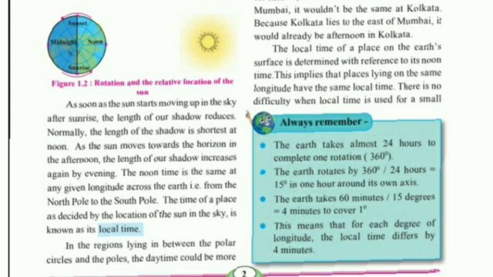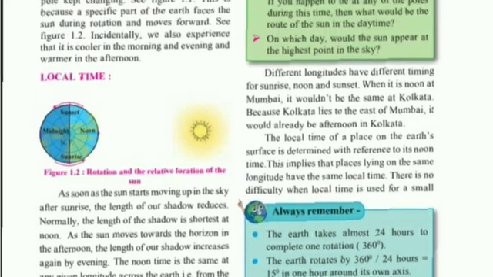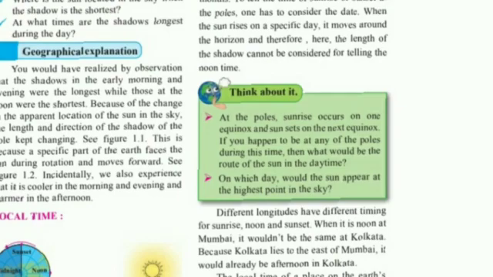Noon time is the same at a given longitude from the North Pole to the South Pole. The time of a place as decided by the location of the sun is known as local time. Got it? What is local time?